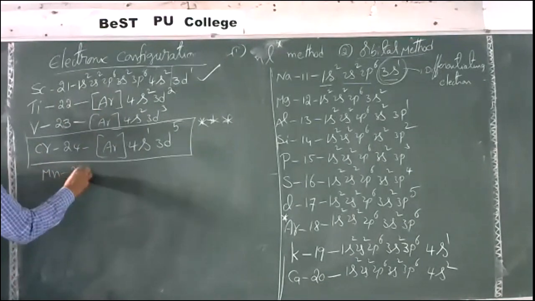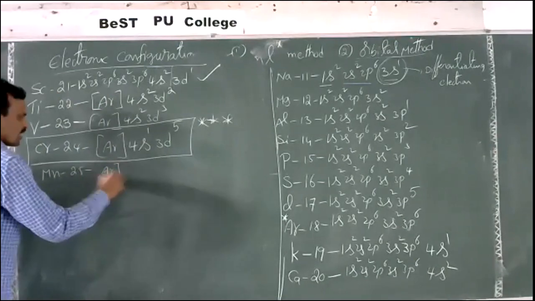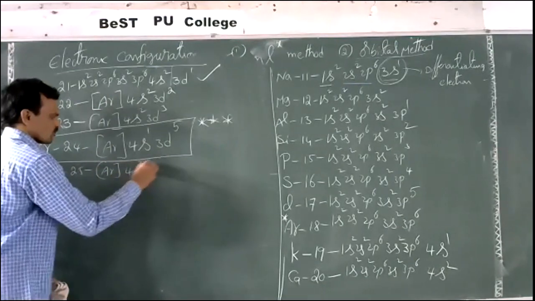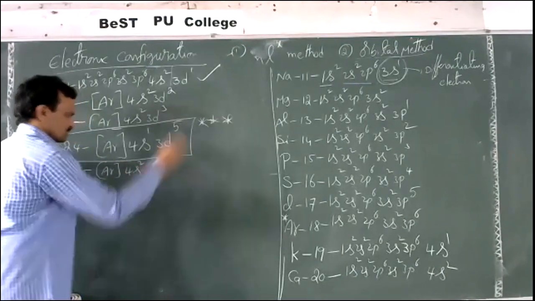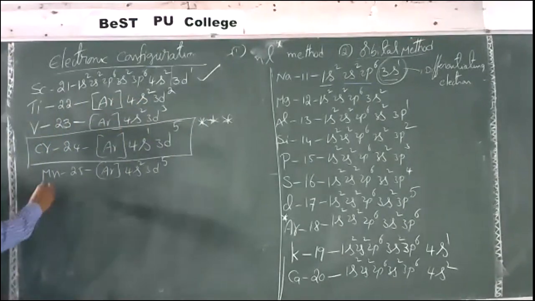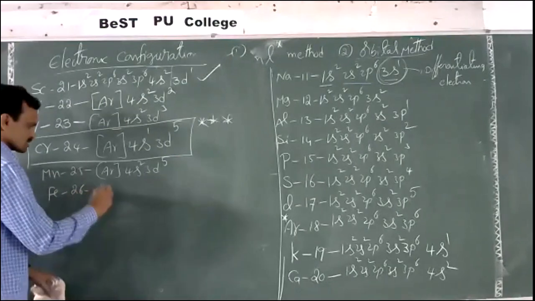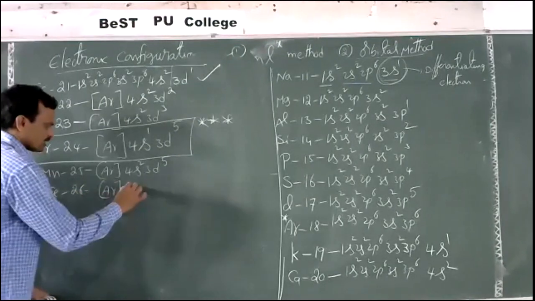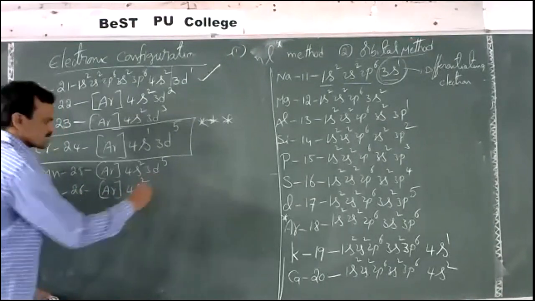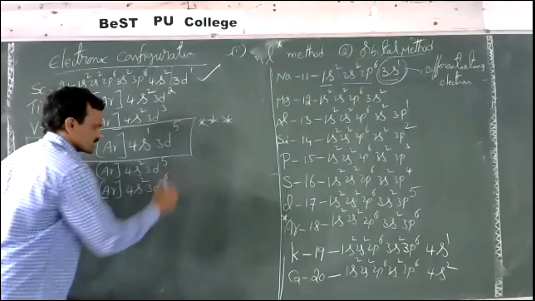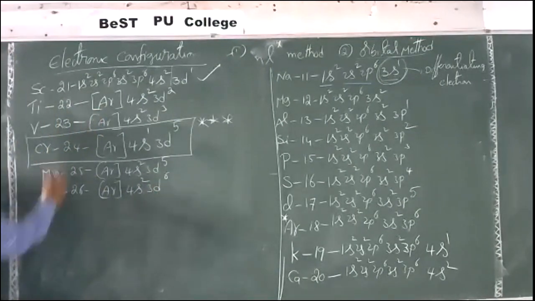Manganese 25, argon 4s2 3d5. This shows the usual regular configuration. Iron 26, nothing but argon 4s2 3d6 as usual.